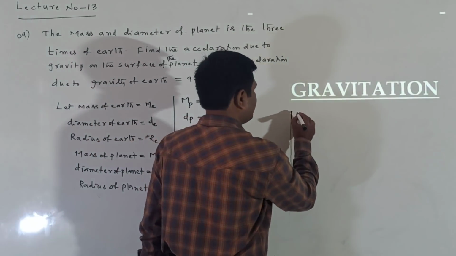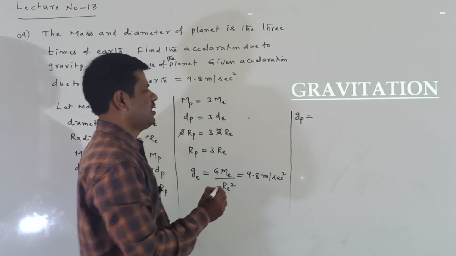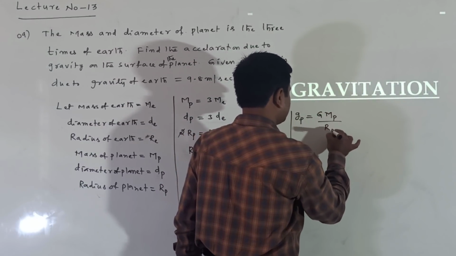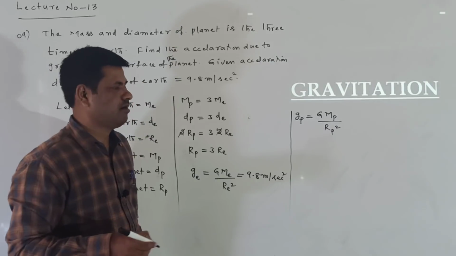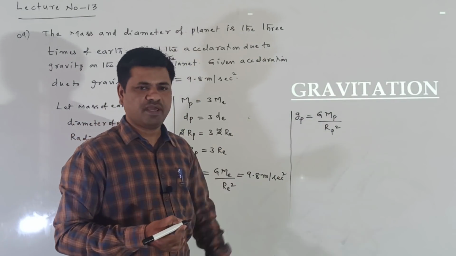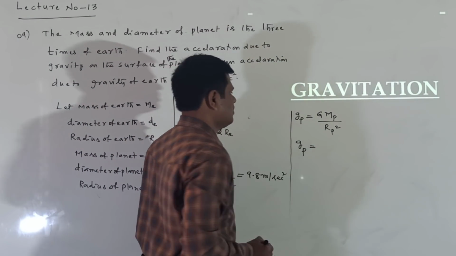Now on the planet I write Gp is equal to GMp by Rp square. The general formula is GM by R square, but for the planet I take Mp in place of M, and Rp in place of the radius. Now what are we getting here? Gp is equal to G, as usual.